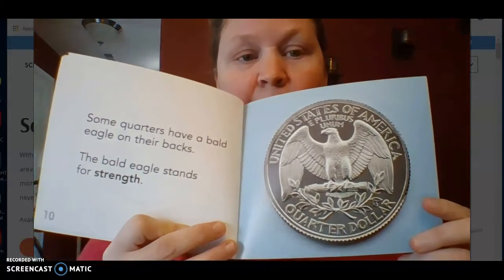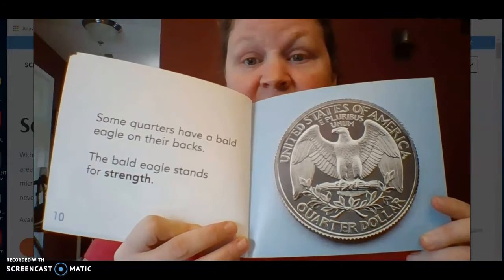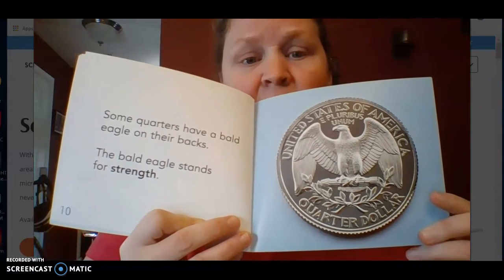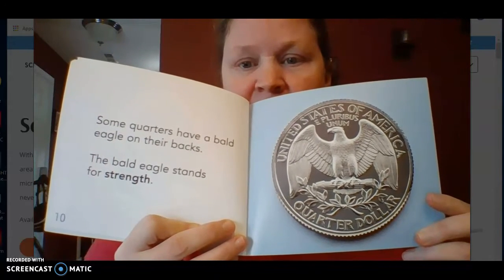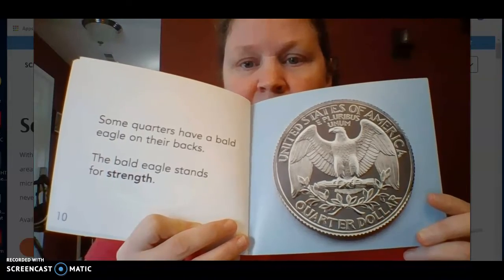Some quarters have a bald eagle on their backs. That's an eagle. The bald eagle stands for strength. See it?